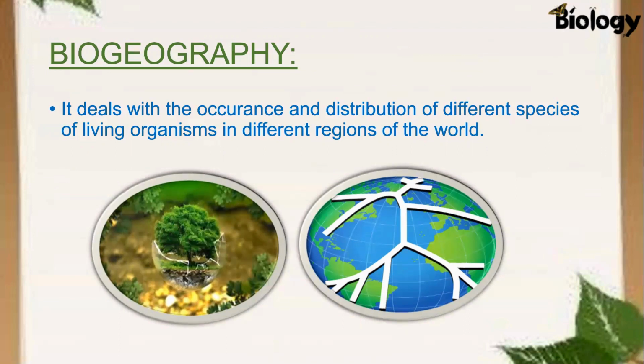Besides temperature, the fertility of soil is also very important, as fertile soil supports a great amount of biodiversity, or a great amount of living organisms. Fertile soil supports plant growth, and where the plants are present, ultimately animals will also be present there. And besides this, humidity or availability of water is also very important for occurrence or survival of living organisms.